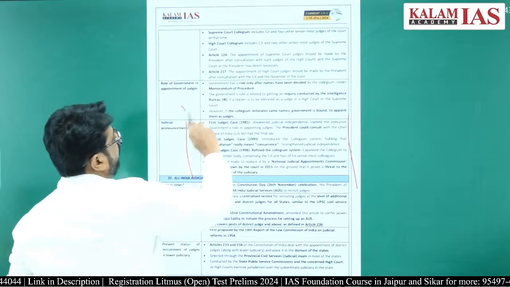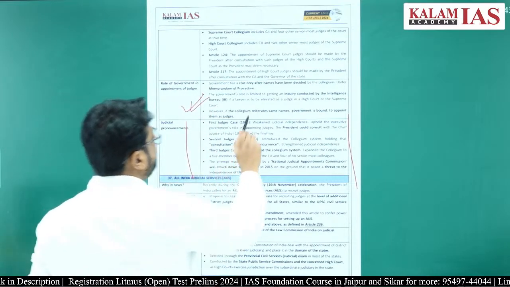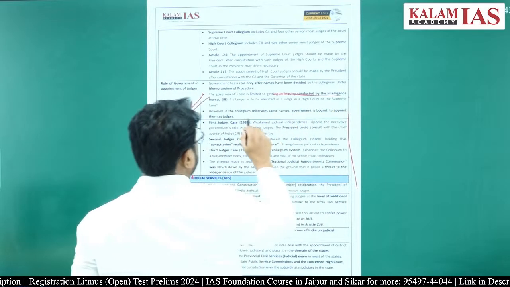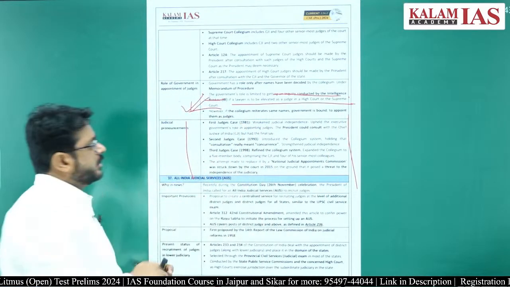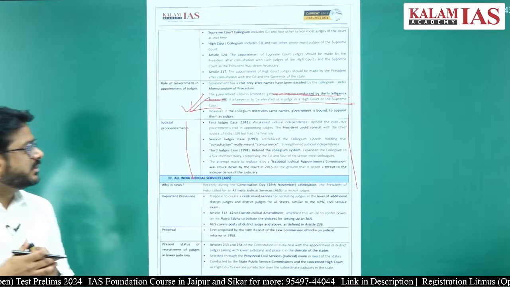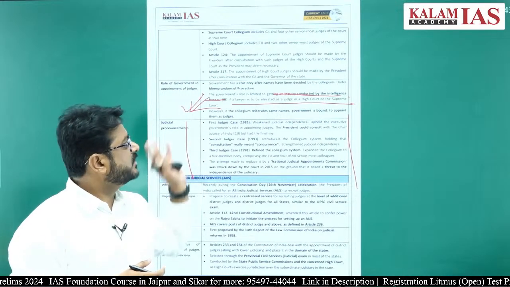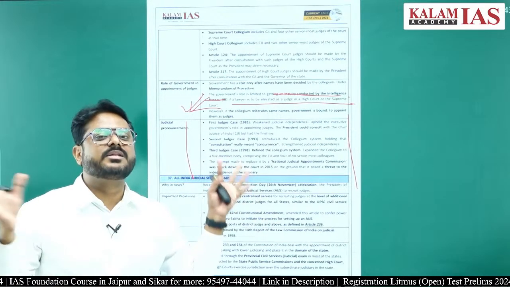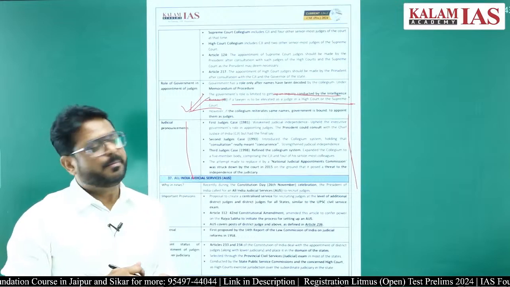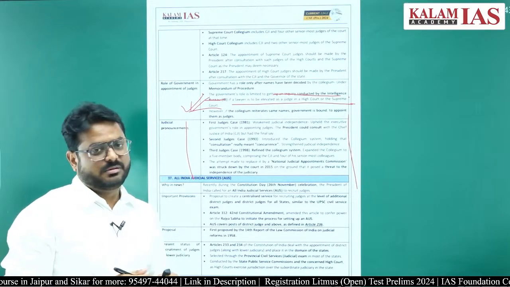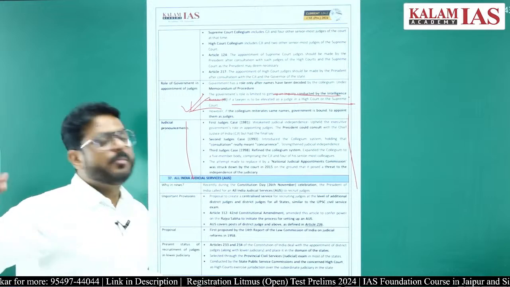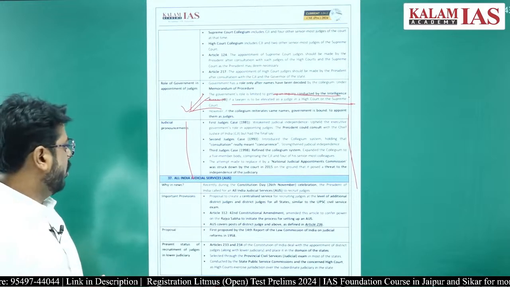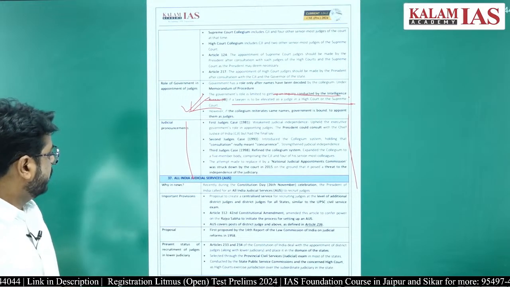One important point you have to remember here is the government's role is limited to getting an inquiry conducted by the Intelligence Bureau if a lawyer is to be elevated. So what is the government role in this scenario? The Intelligence Bureau will be conducting the intelligence related inquiry, whether a person is the right person to be elected as a Supreme Court judge or the High Court judge or not, right.